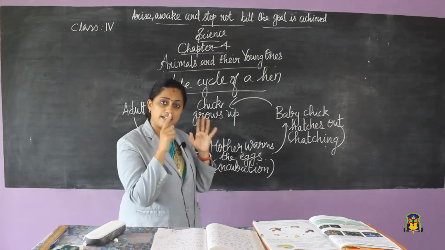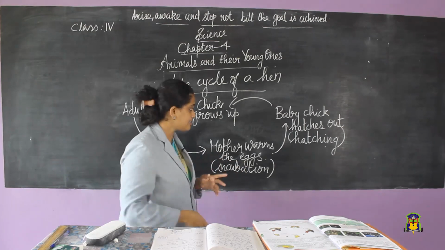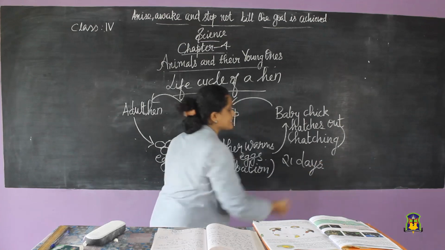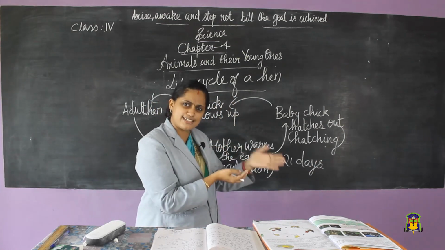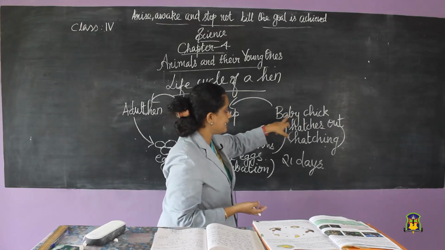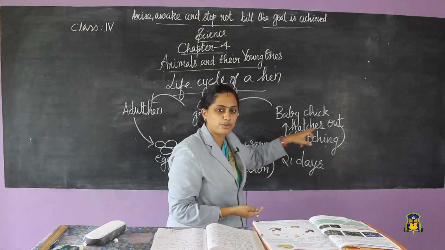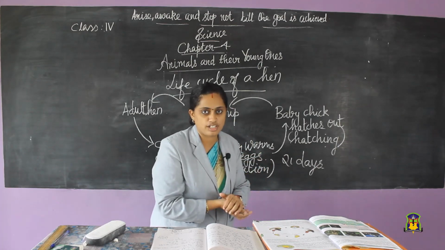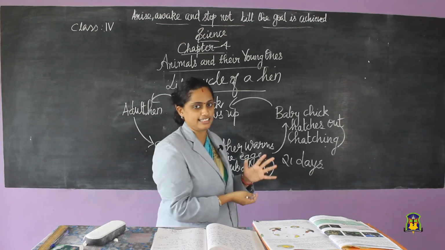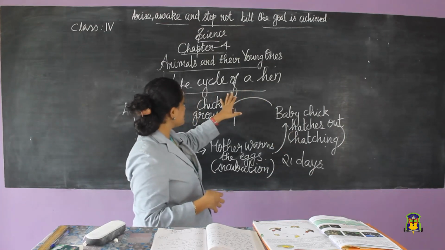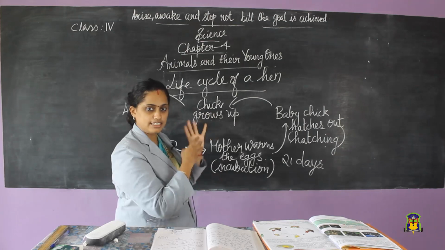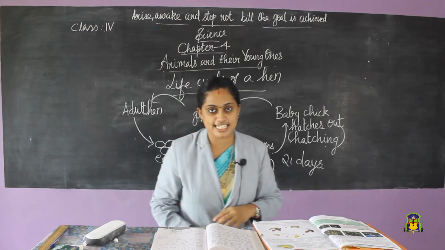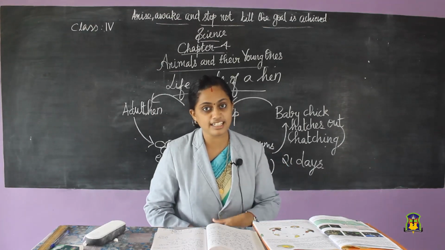It will take 21 days for the chick to come out. The baby chick will be hatching out. What is that? The coming out of the baby from the eggshell. It is called hatching. After that, the chick grows up. The baby chick will be growing up and it becomes the adult hen. This is the life cycle of a hen.